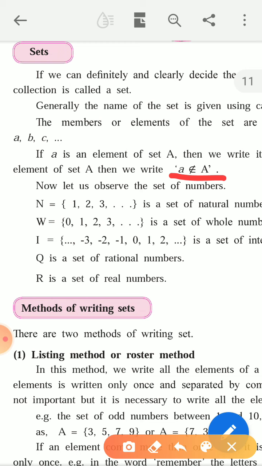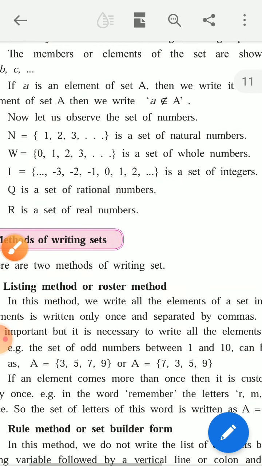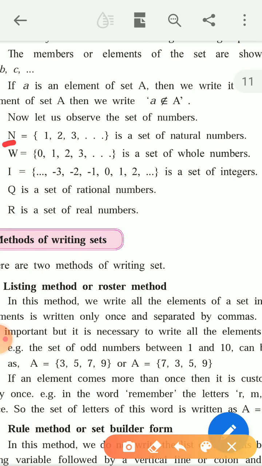Now let us observe the set of numbers. So here sets of numbers are given. We know N is denoted by natural numbers, and natural numbers contain the elements 1, 2, 3, 4, 5, 6 up to infinite.